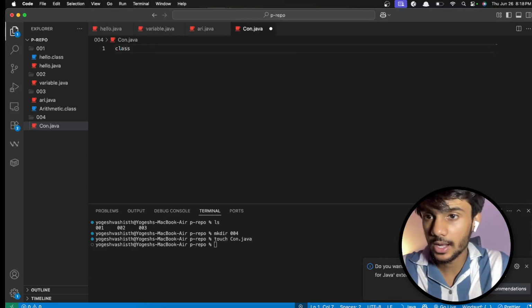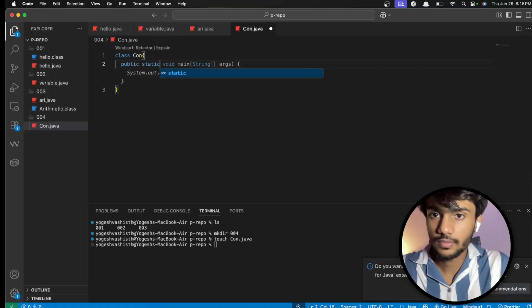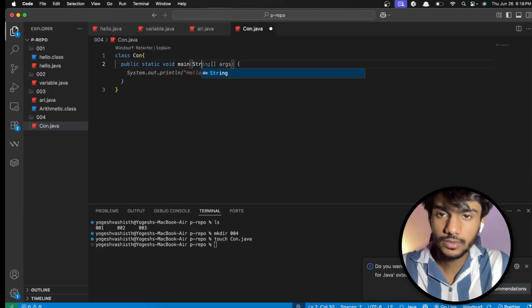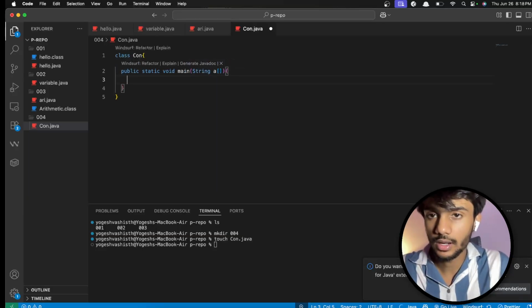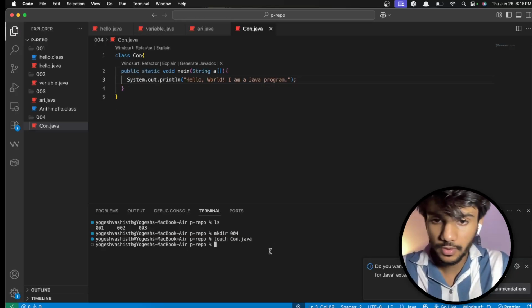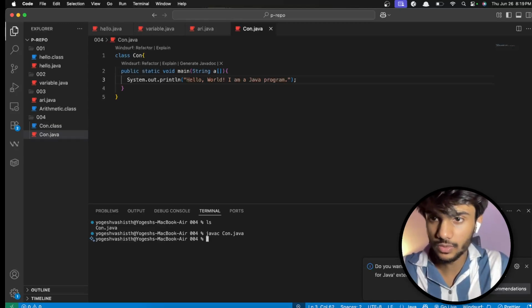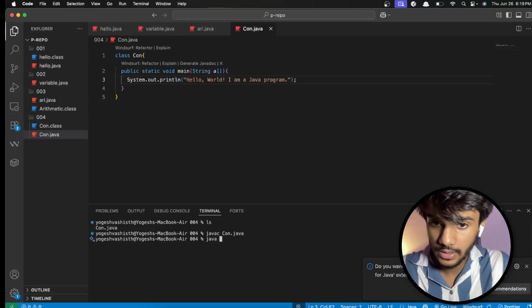I'll do class con, public static void main, with String args, and I'll do System.out.println hello, I'm in a Java program. So what we will do, we'll go to the 004 directory. We'll see we have con.java. Yes, we can compile this code, con.java, and we can run this code. It generated a bytecode, and now we can run this code with java.